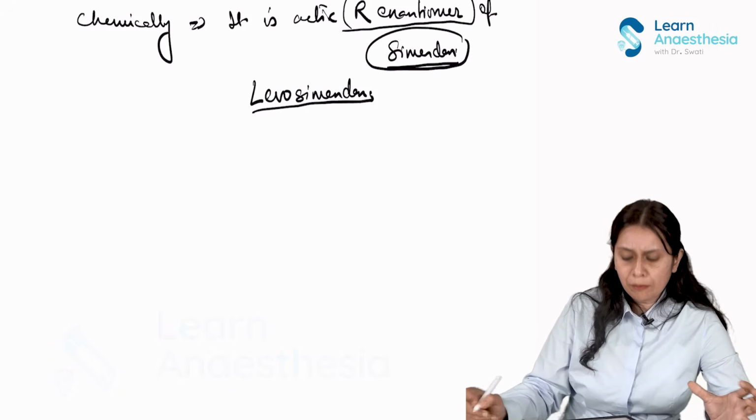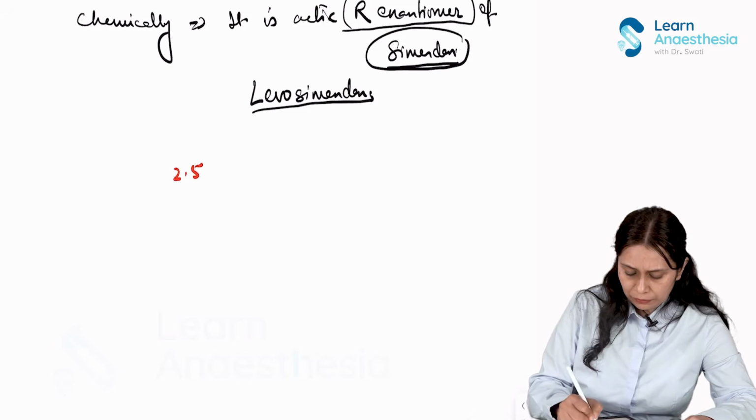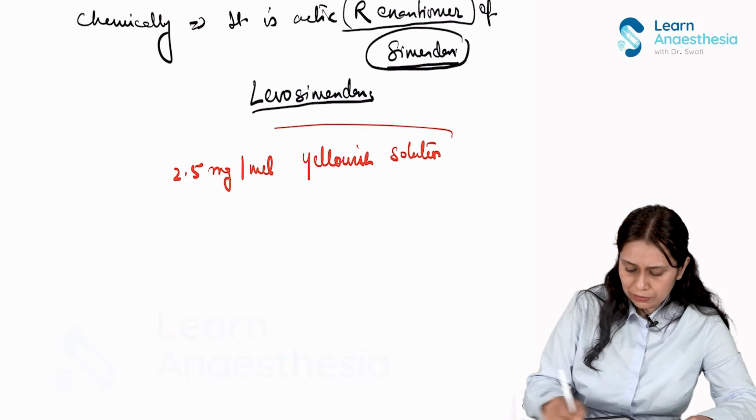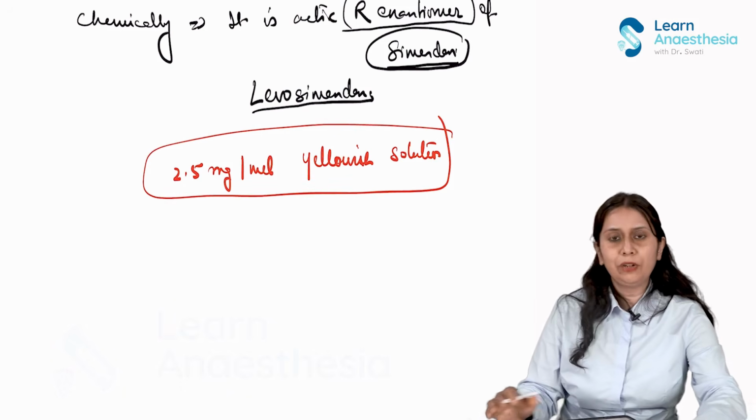Now how do we commercially get it? We get it in an ampoule of 2.5 milligram per ml, 1 ampoule, yellowish solution, right? So this is what is commercially available of levosimendan.